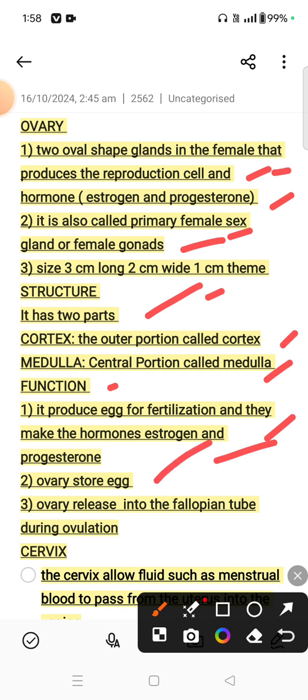Ovary also stores eggs. Ovary releases them into the fallopian tubes during ovulation. So the ovary produces the egg and releases it into the fallopian tubes, and in the fallopian tubes fertilization takes place. After fertilization they form a zygote, and the zygote becomes an embryo, which implants into the uterus.